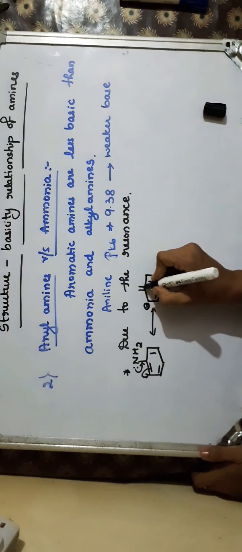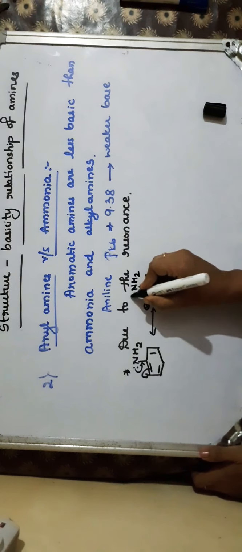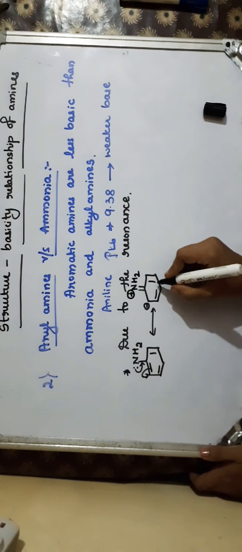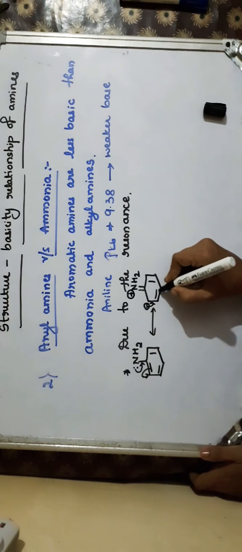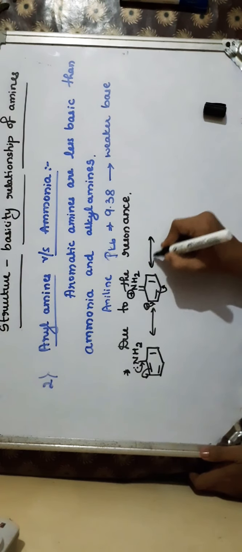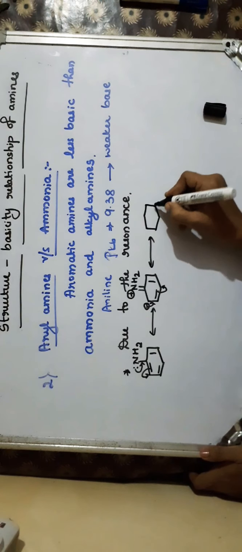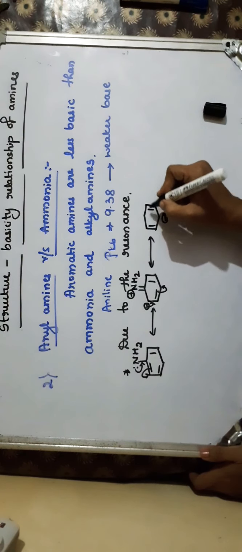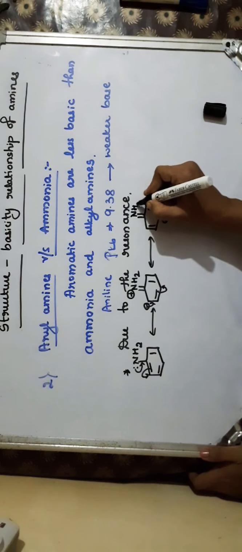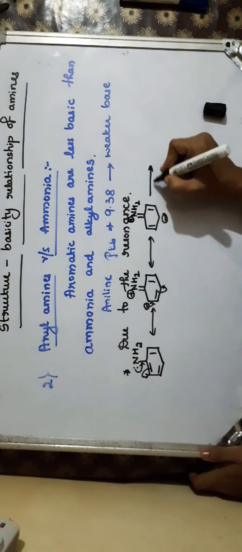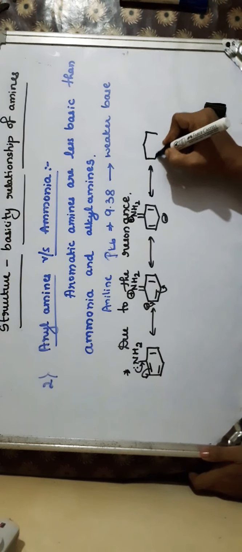And from these resonating structures, it is clear that the electrons are not located on nitrogen. They are involved in continuous delocalization like this. And that makes aniline a weaker base.